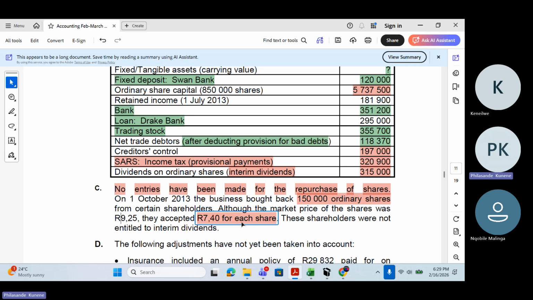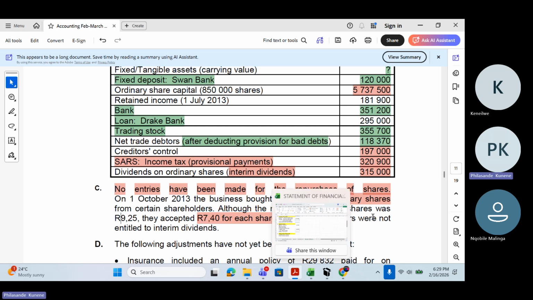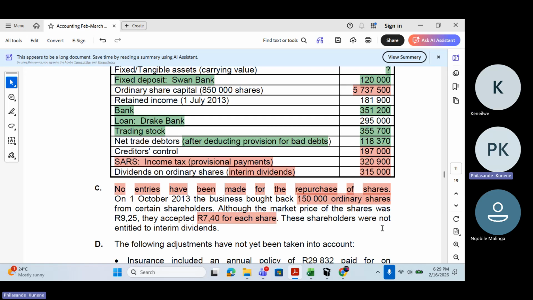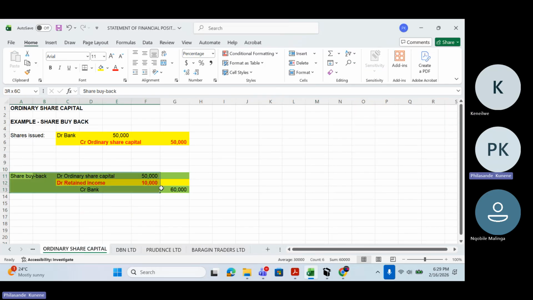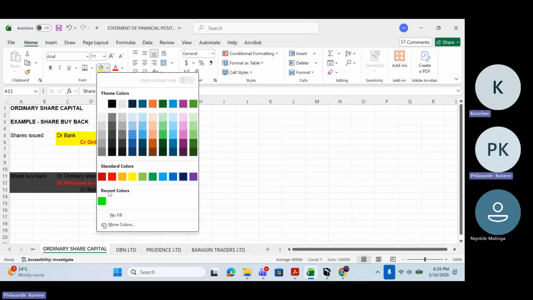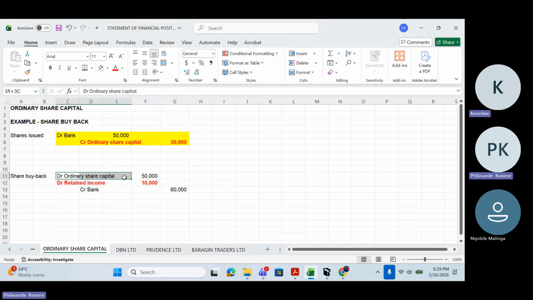You must remember when we're doing a share buyback, there's that journal entry that I showed you to say what do we debit and what do we credit, and also considering the retained income that is affected there. Do you still remember this journal entry for share buyback? We have to debit ordinary share capital, we have to credit the bank, and then we have to debit the retained income.